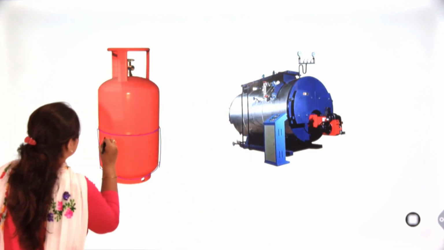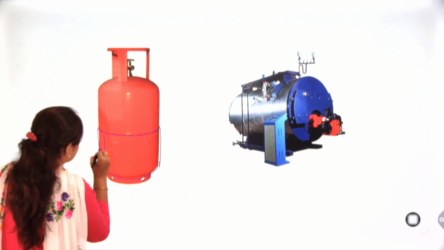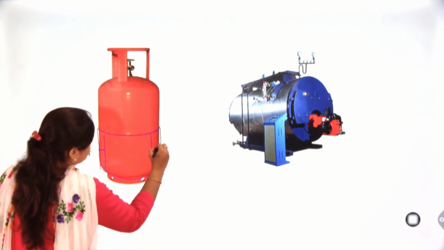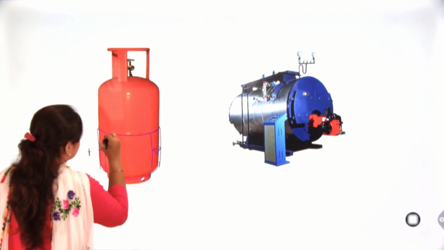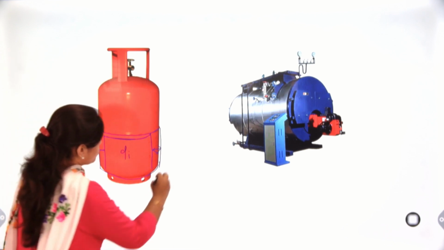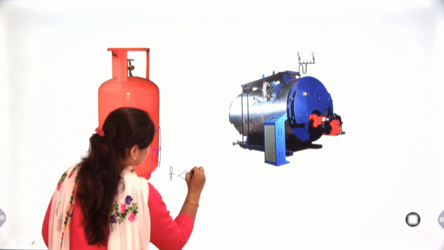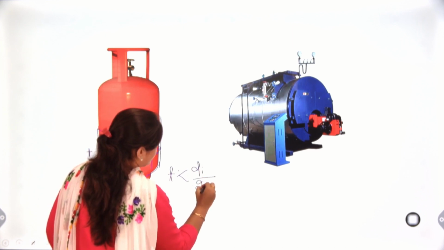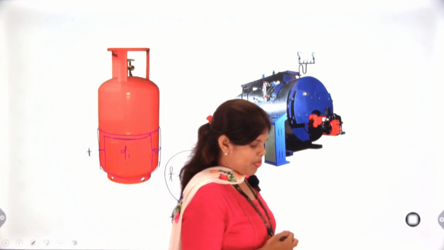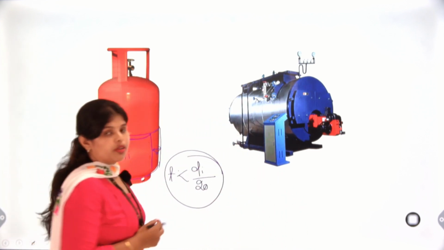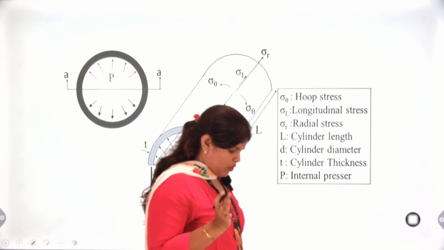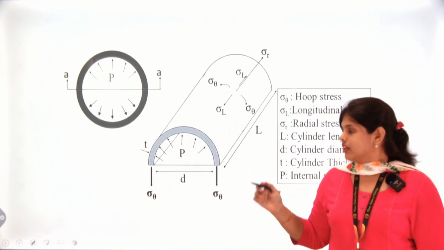Because if I cut it here, this is T and this is your internal diameter Di. So what we have learned is that T should be less than Di/20. If T is greater than Di/20, then that cylinder is termed as a thick cylinder.